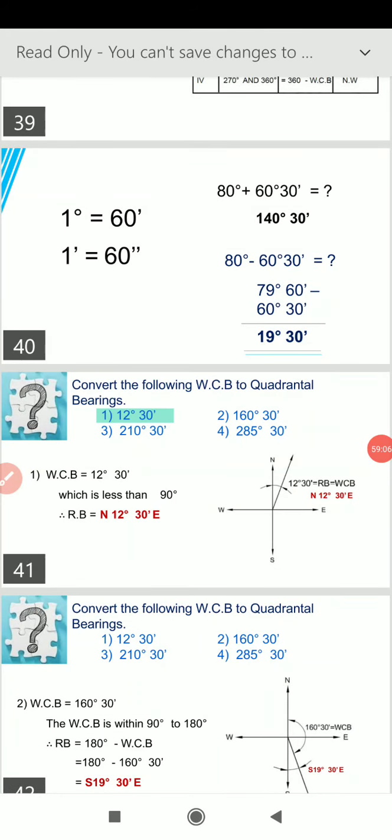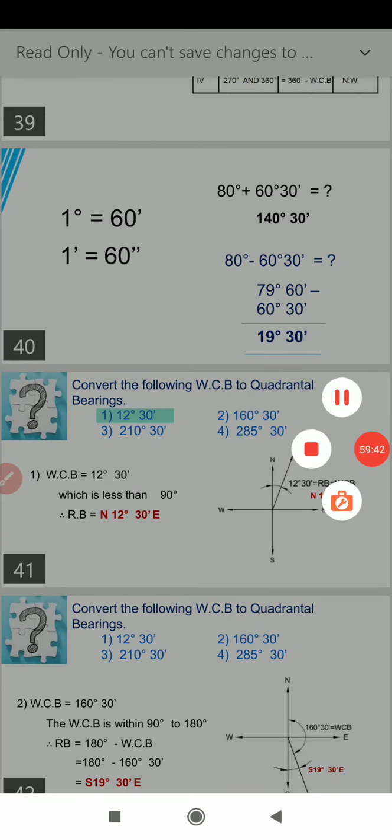Fourth is 285 degree 30 minutes. So dear students, solve this example, and after solving it, I will be taking all your queries, whichever you have in this lecture and in these first two examples.